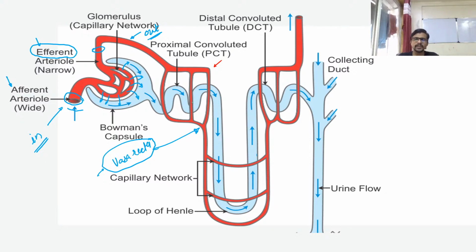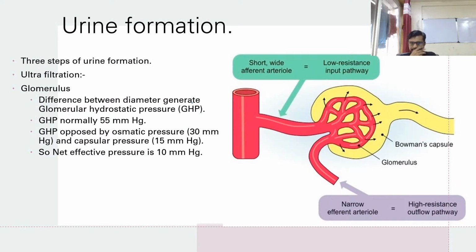Let's see what happened in the renal tubule. The urine formation starts from the first part, which we call the Malpighian body, that is the Bowman's capsule and the glomerulus. They are here in the cup-shaped structure. This cup-shaped structure is called the Bowman's capsule, and the capillary network inside the cup is called the glomerulus.